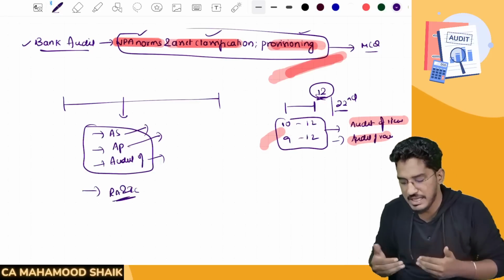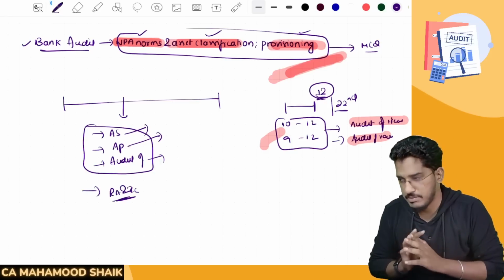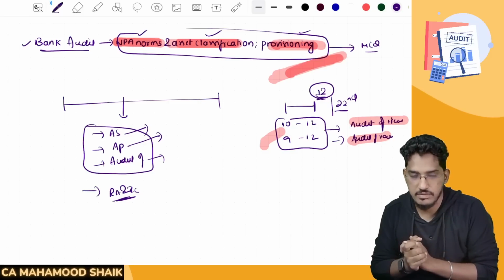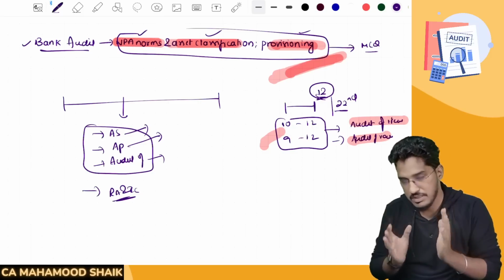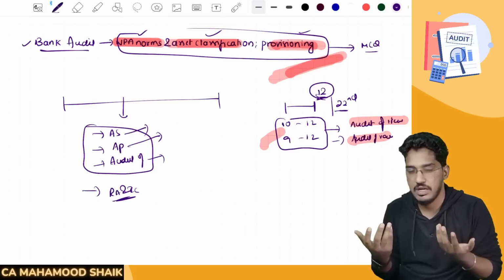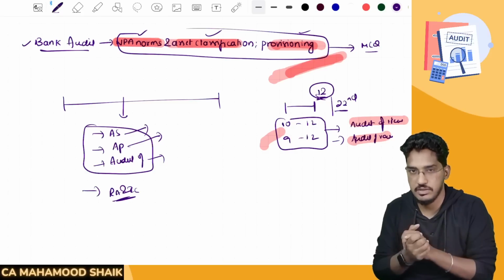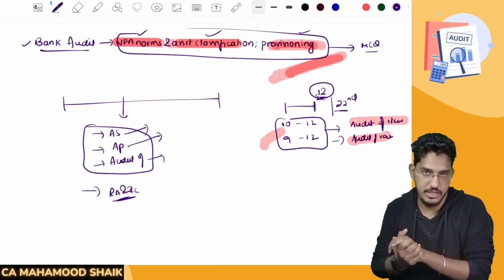See, why I'm keeping these chapters at the end is not because these chapters are not important from the examination perspective. These chapters are important. Questions will come from these chapters also. But I can't expect every student to cover 100% of the syllabus. So that's why I'm doing this prioritization.